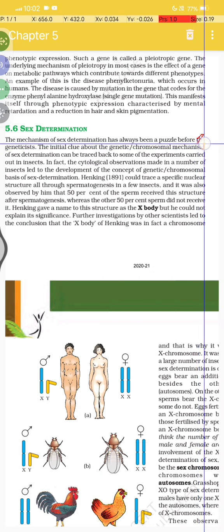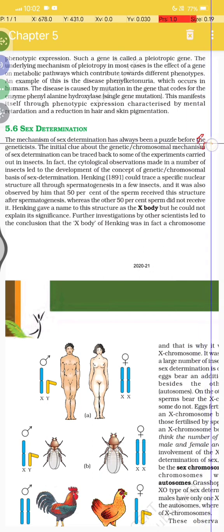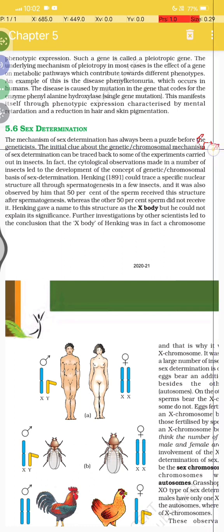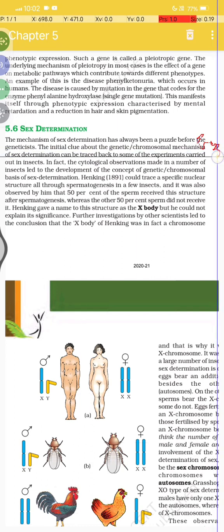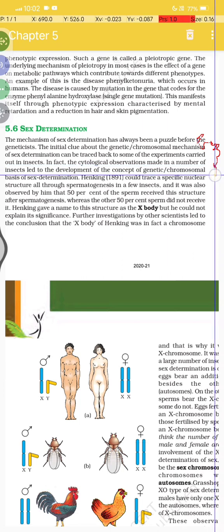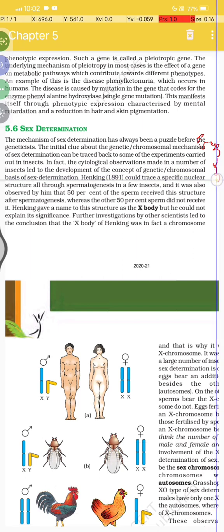The mechanism of sex determination has always been a puzzle, and before genetics, there was no clue about it. The genetic and chromosomal mechanism of sex determination can be traced back to some experiments carried out in insects. In fact, the observations made by cytologists in a number of insects led to the development of the concept of a genetic or chromosomal basis of sex determination.